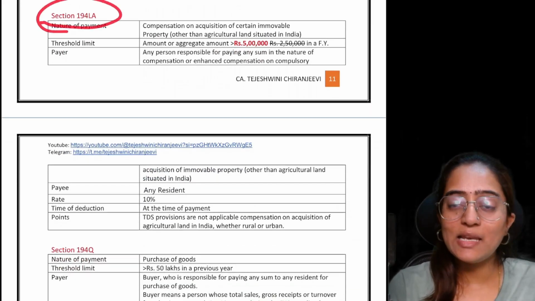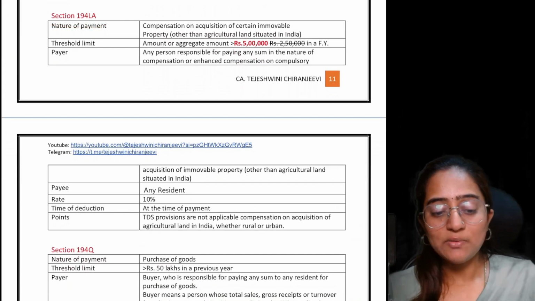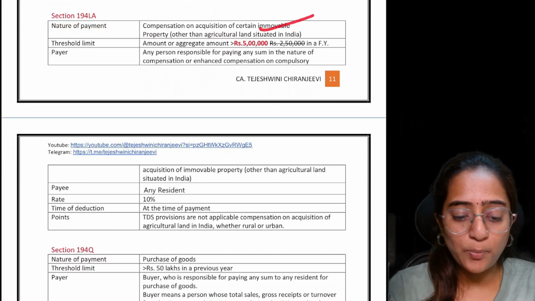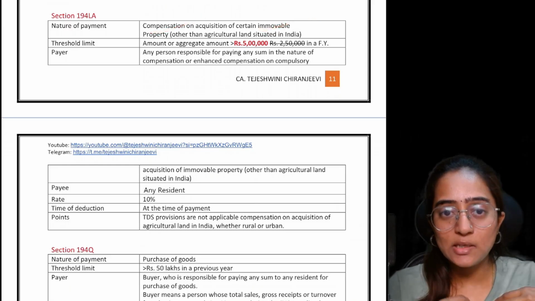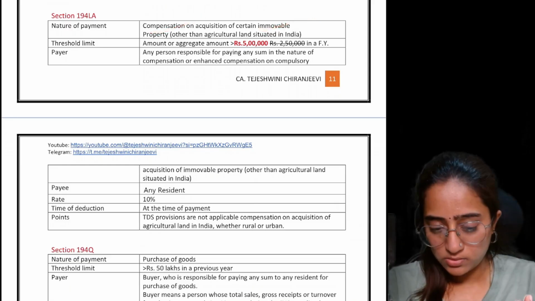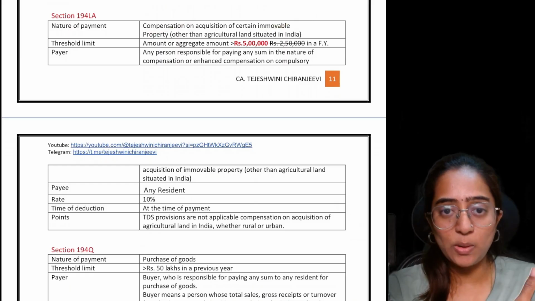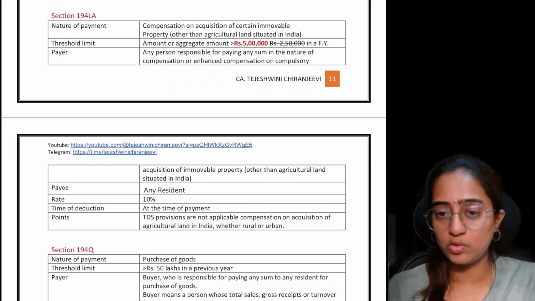Section 194LA speaks about compensation given on immovable property. That is, you are selling your immovable property and you are getting money on that acquisition.